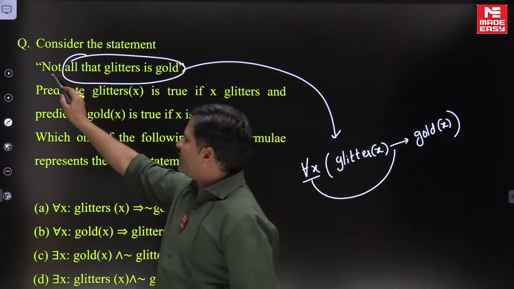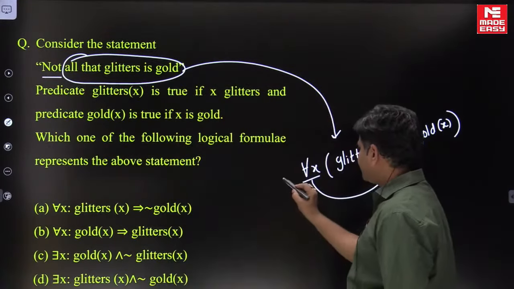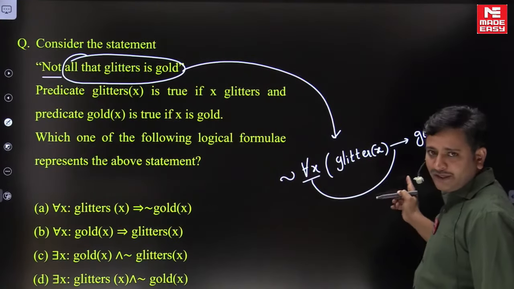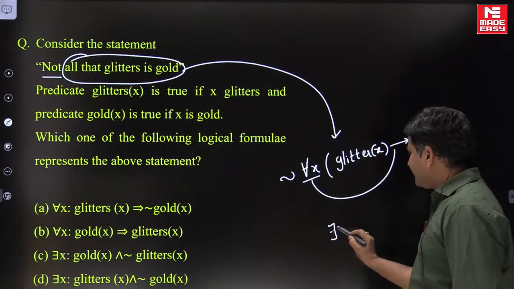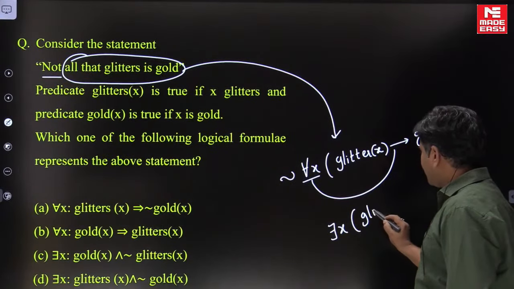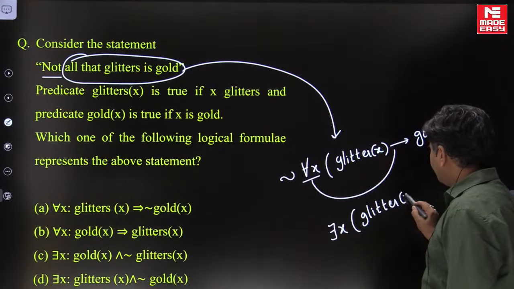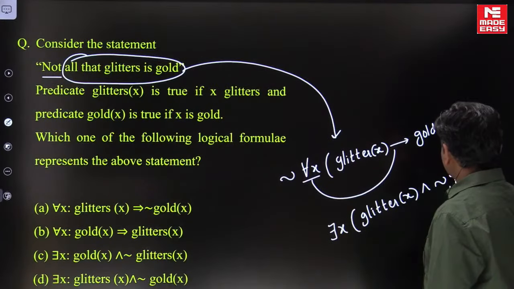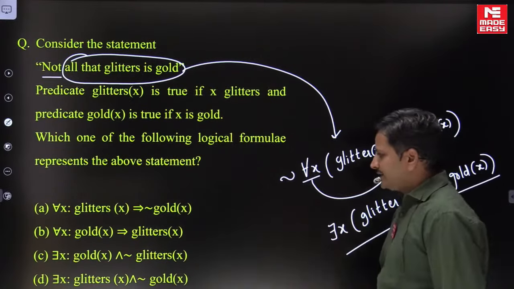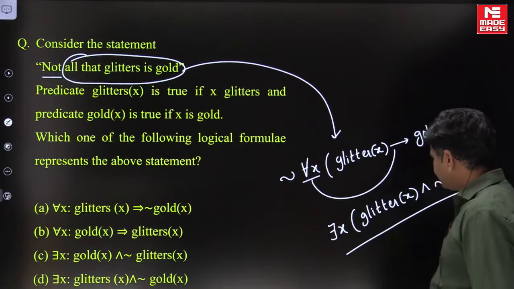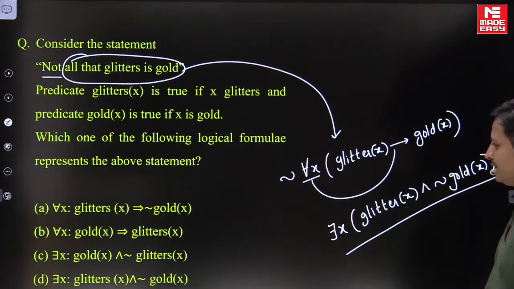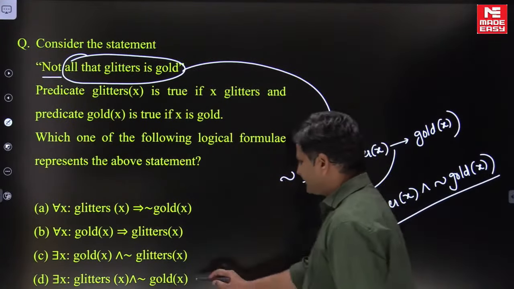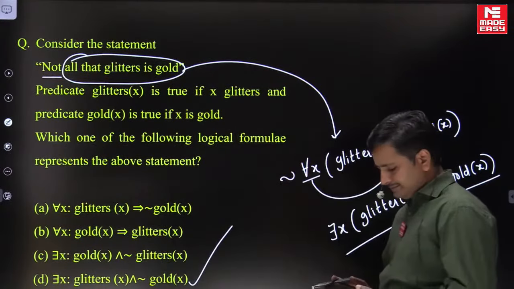But whenever we are using the not symbol we have to use negation now. Just now I explained negation of for all x. If you see like this, we can directly write the answer: there exists x, glitter of x and negation of gold of x. Just now we evaluated, right friends? So what is the correct answer now? There exists x, glitter of x and negation of gold of x. Yes, option D is correct, friends. What is your answer?